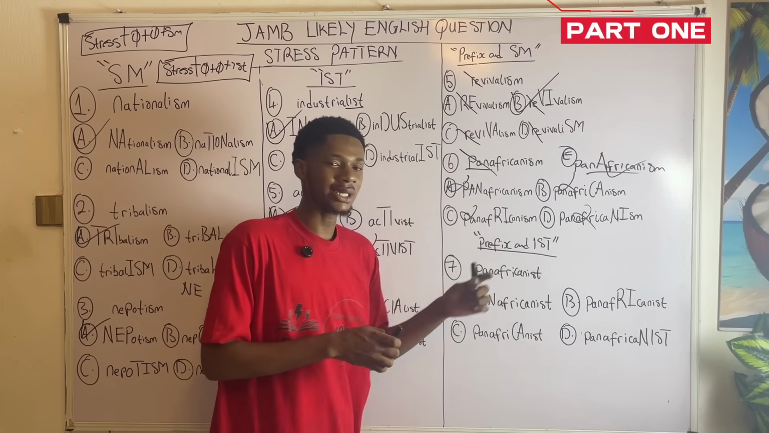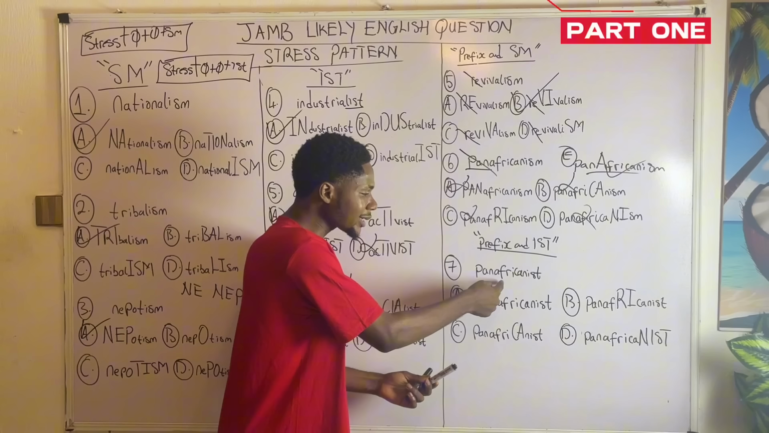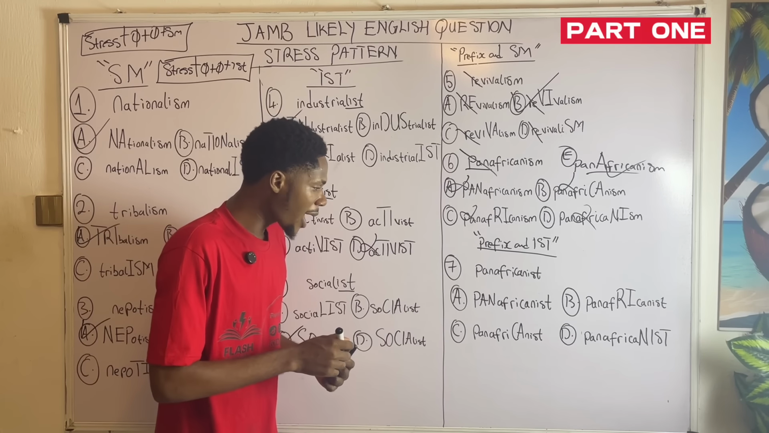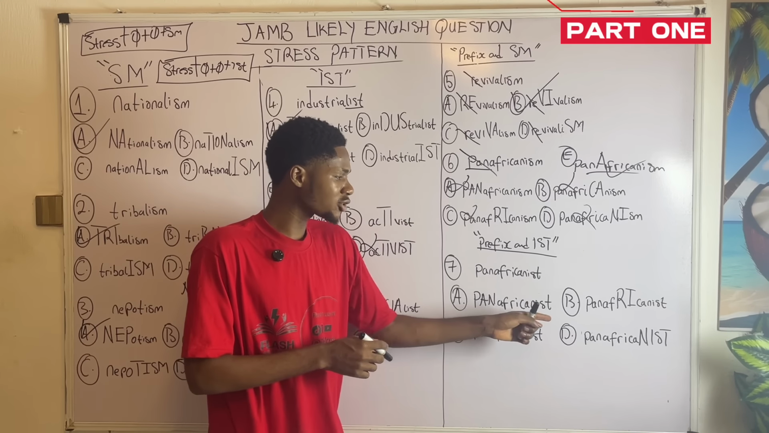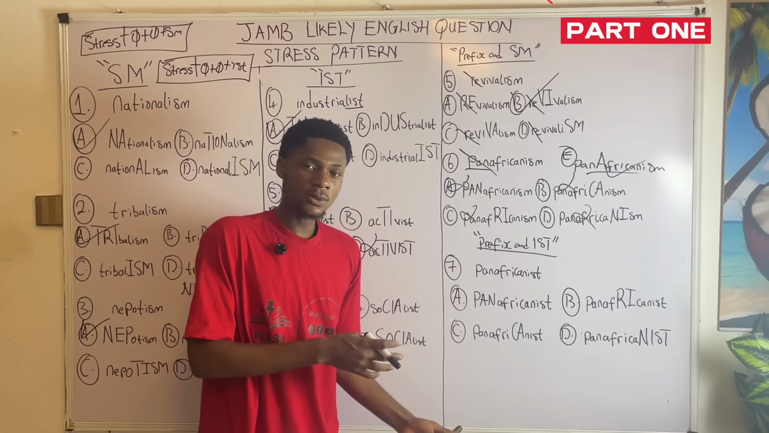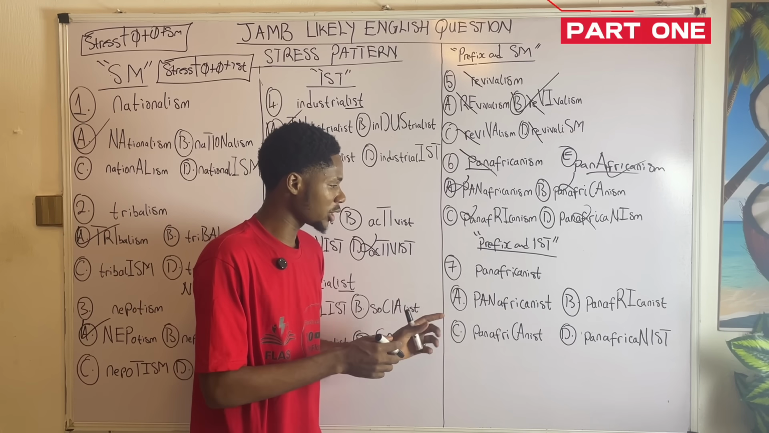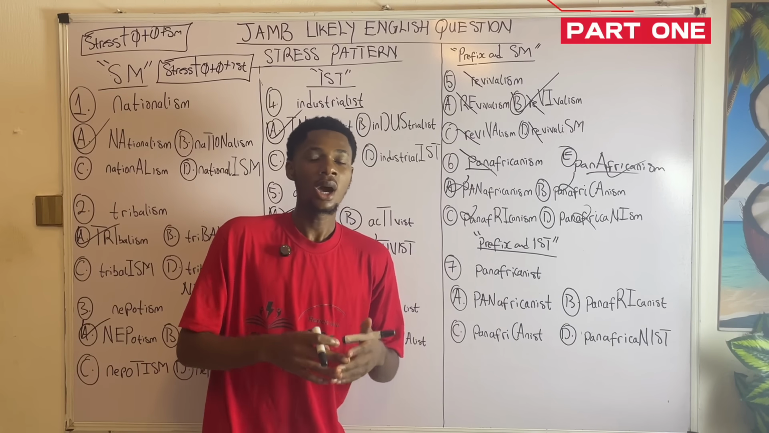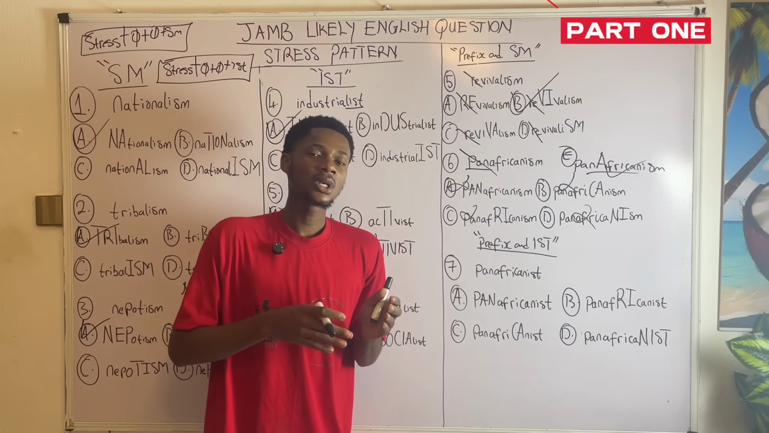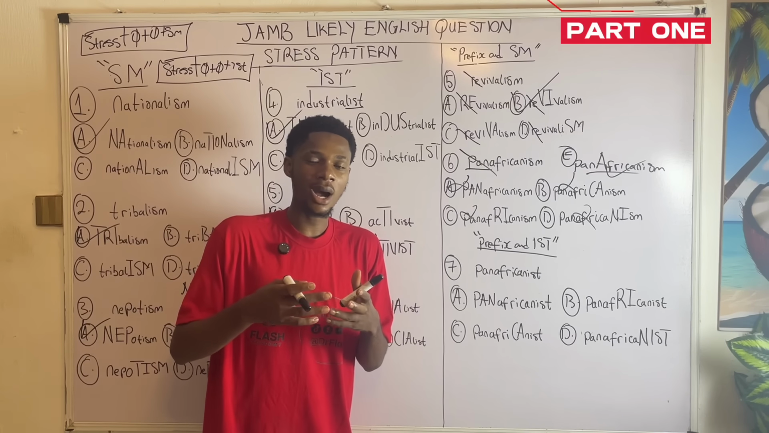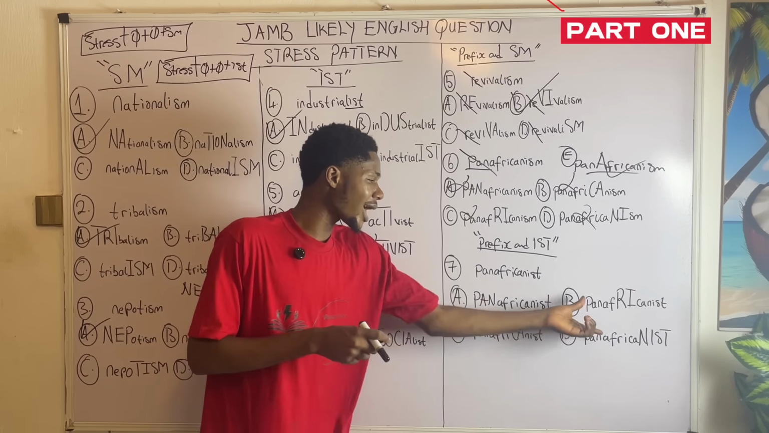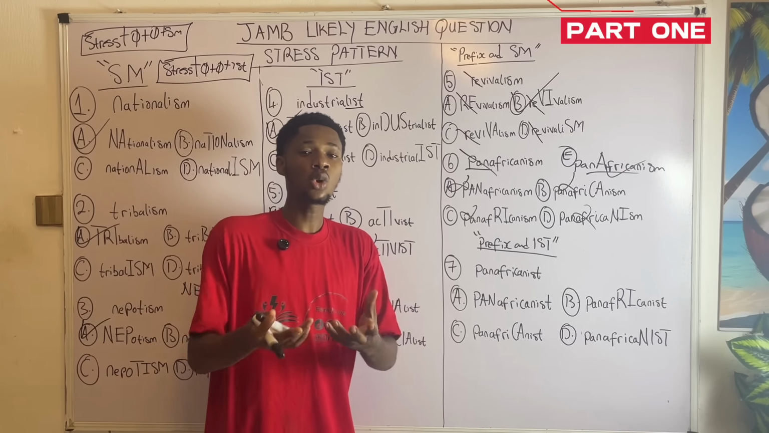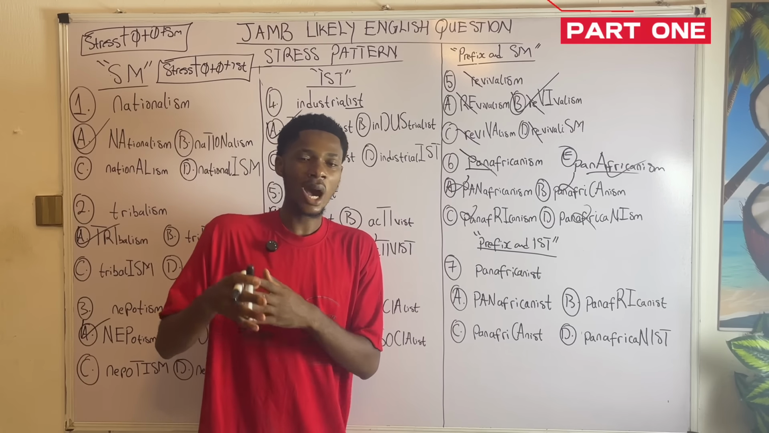Okay, so prefix and IST. And in this case, we're having Pan-Africanist. Notice how I've seen it already that in this option, there is no R that is being stressed, which means there's also another error in this particular question. JAMB makes errors sometimes. But that doesn't mean you should leave your answer unpicked. Make sure you pick a particular option, even if the answer is wrong.